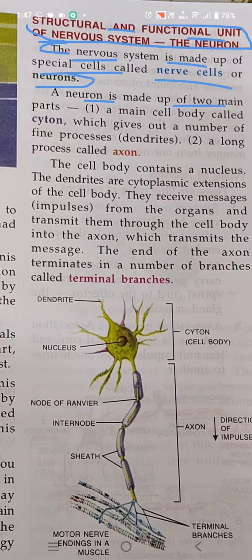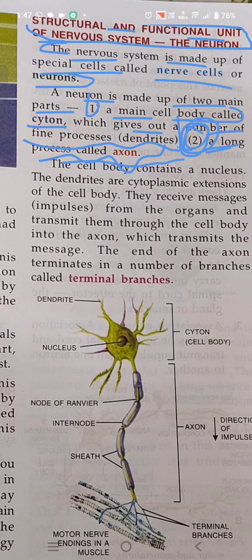A neuron is made up of two main parts. A neuron is a cell, and this cell is made up of a cell body called cyton, which gives out a number of fine processes called dendrites. The second part is a long process called axon.